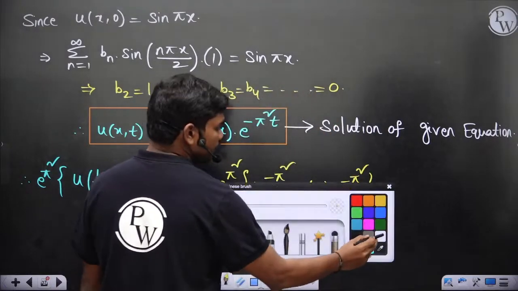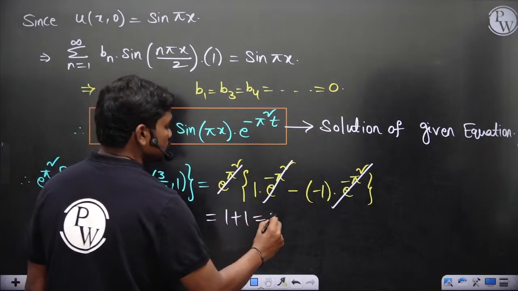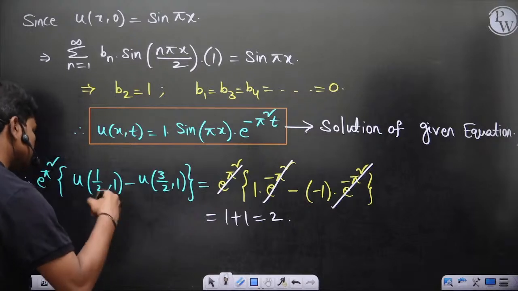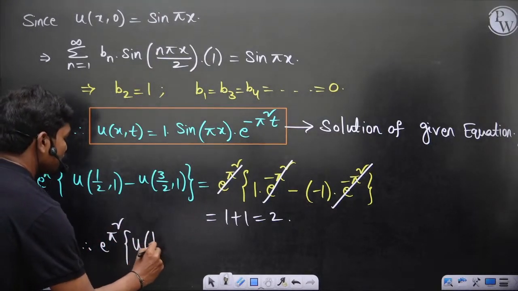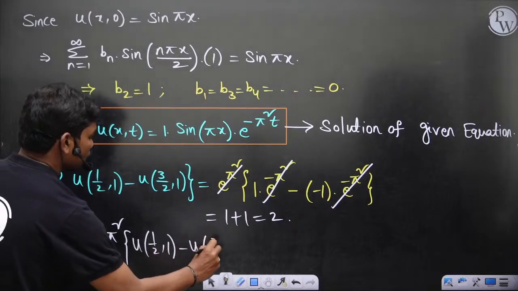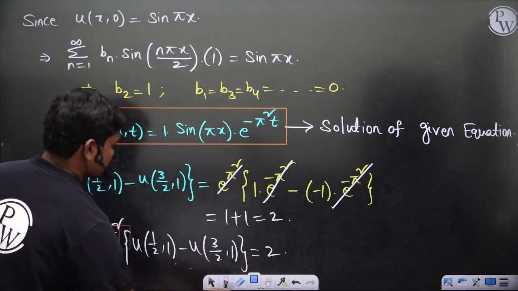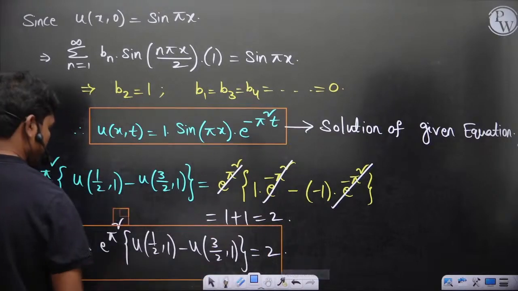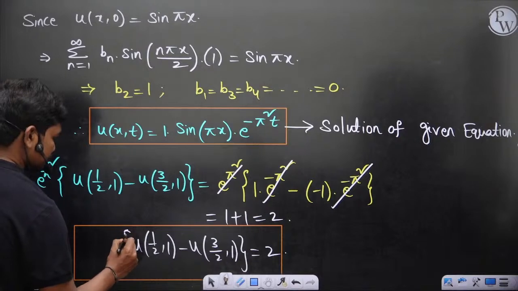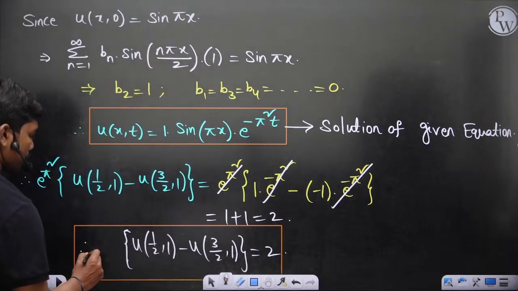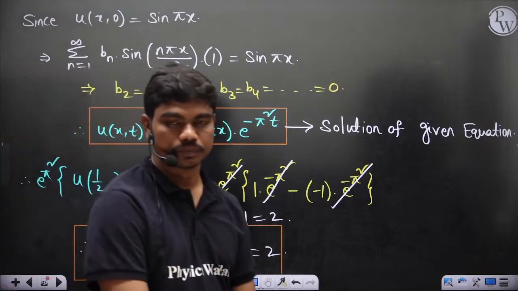So definitely this e power minus pi square can be taken out and cancelled, so 1 plus 1 is 2. So this value of e power pi square times u of half comma 1 minus u of 3 by 2 comma 1 is 2 in this case. That's how the answer is 2.